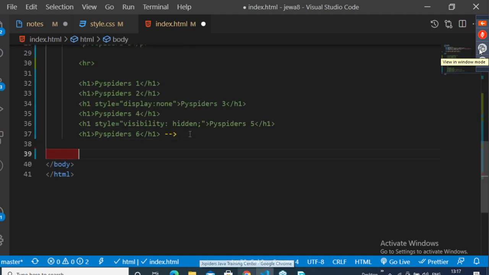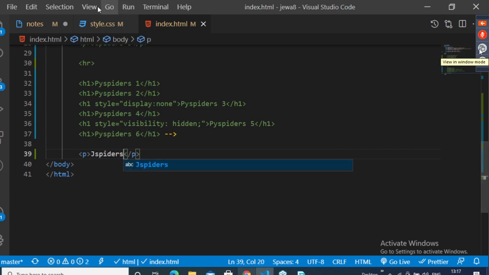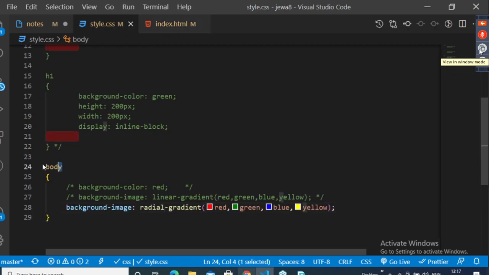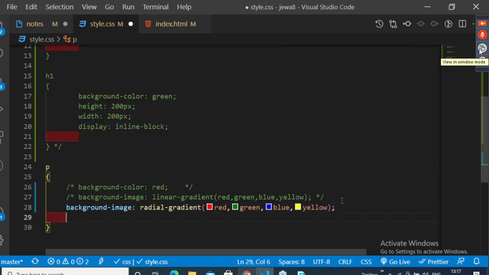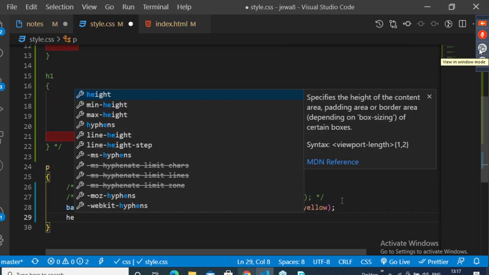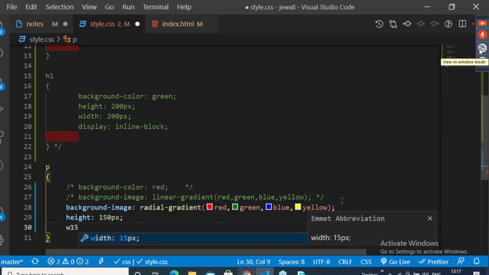So let me create one paragraph. Instead of this, I'll pass p, and I will apply height and width here, 150 px height and 150 px width.